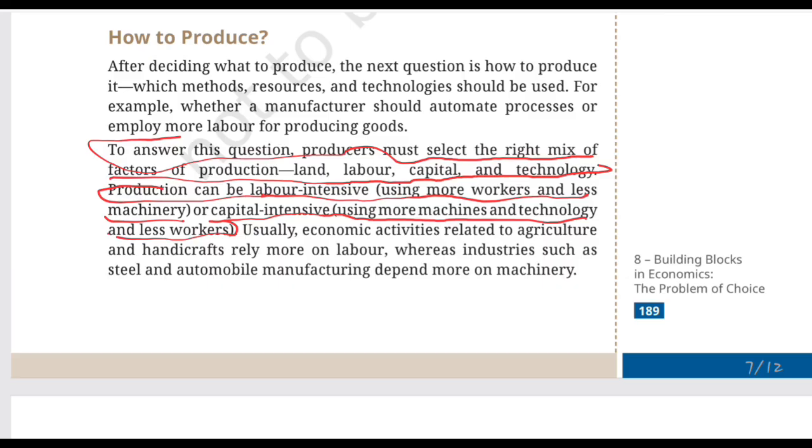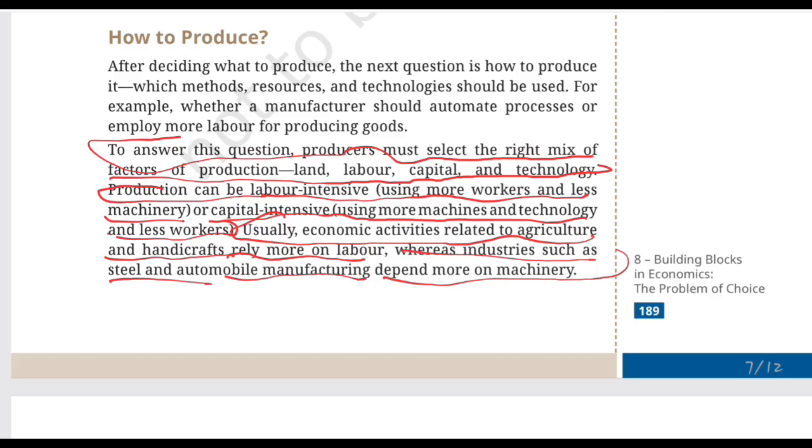Okay, moving further, usually economic activities related to agriculture and handicrafts rely more on labor, whereas industries such as steel and automobile manufacturing depend more on machinery. So NCERT is giving us examples so that the difference becomes easier for us to visualize. Think about handicrafts. A skilled artisan may personally make a product where it involves significant human effort. Now think about a huge automobile manufacturing plant. It uses machines and technology to produce vehicles on a large scale. So the nature of the activity influences the production method.